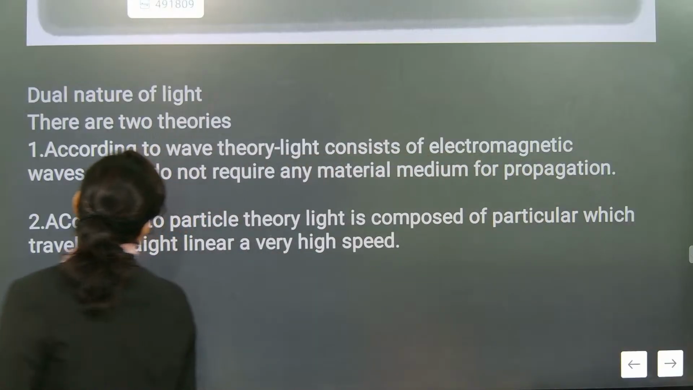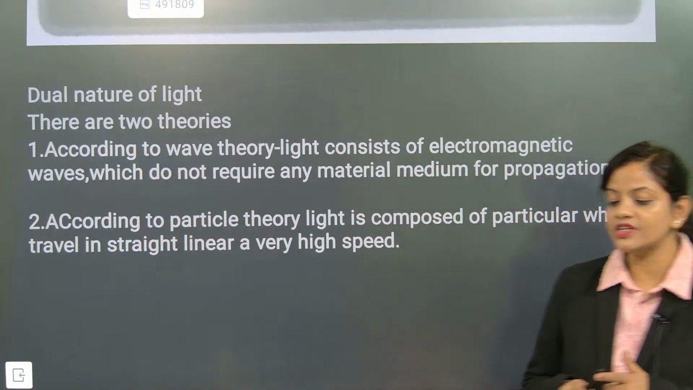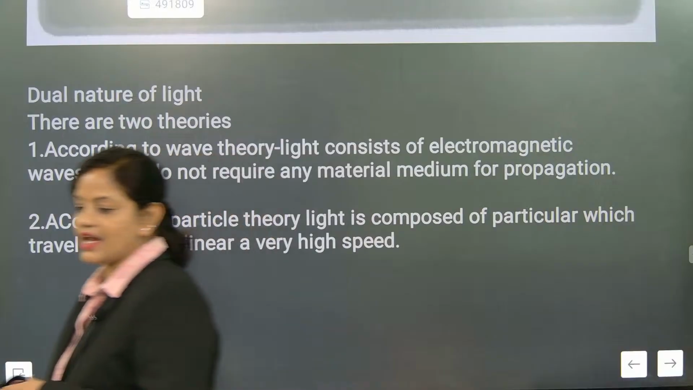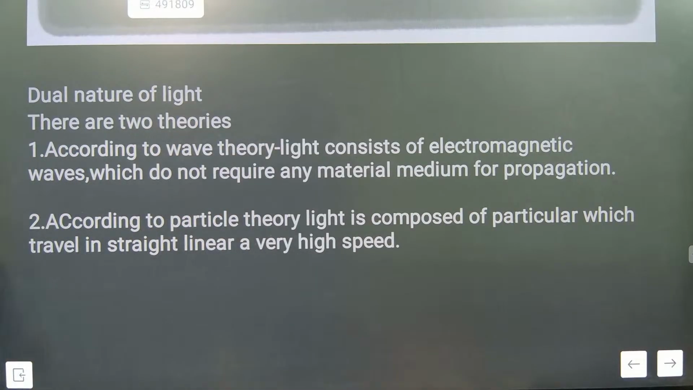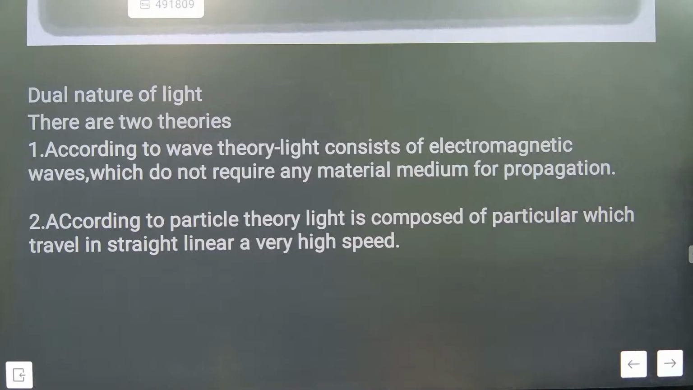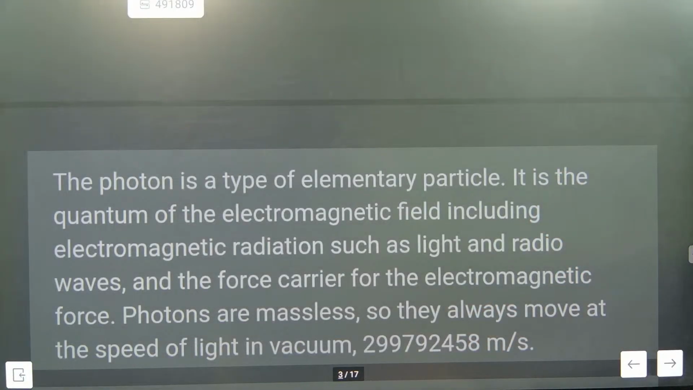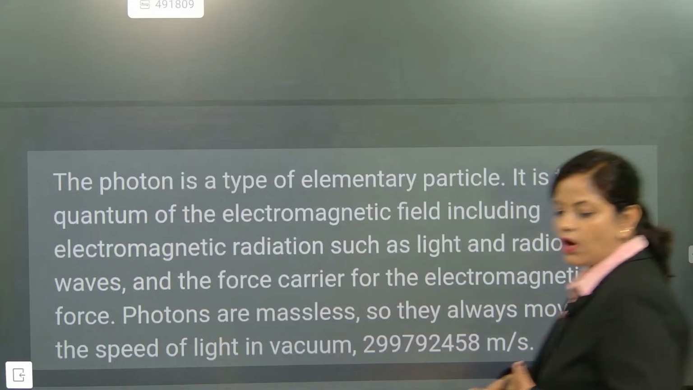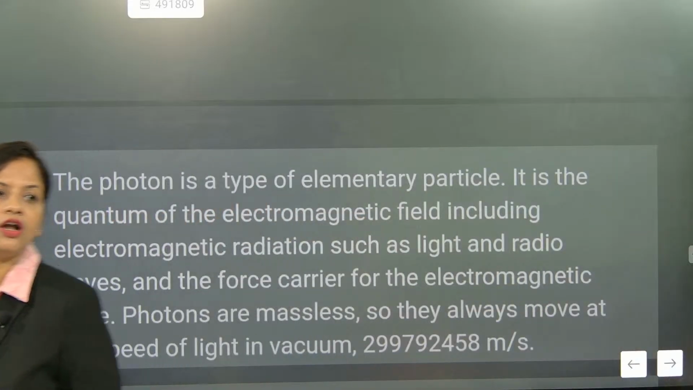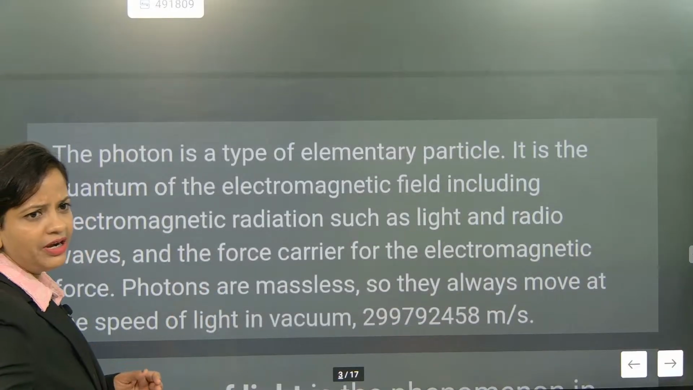So according to particle theory of light, light is composed of particles. Two theories: first, light is traveling in straight line and second, light is traveling in waveform. These are the two important things we must not forget. Understood? Now next part. When somebody will be asking you about photons, the sun rays consist of packages of energy. The package of energy is called photons. So these packets of energy are a type of elementary particles.